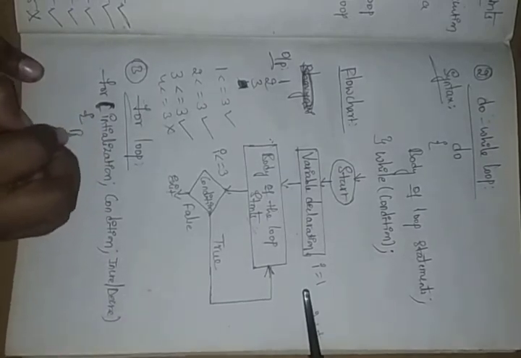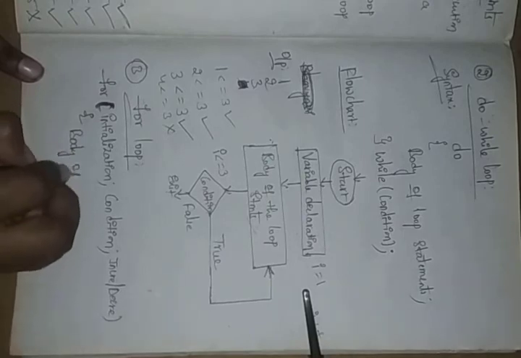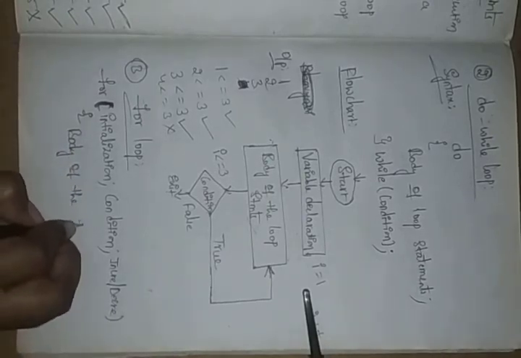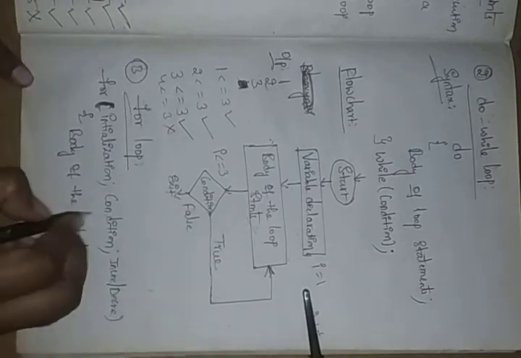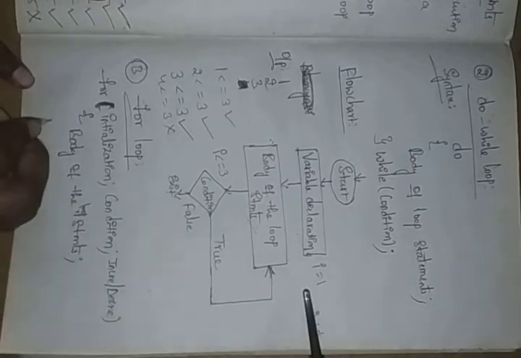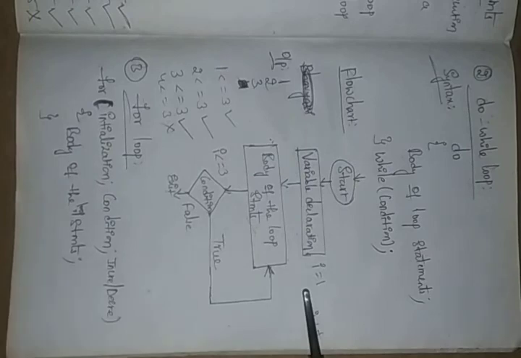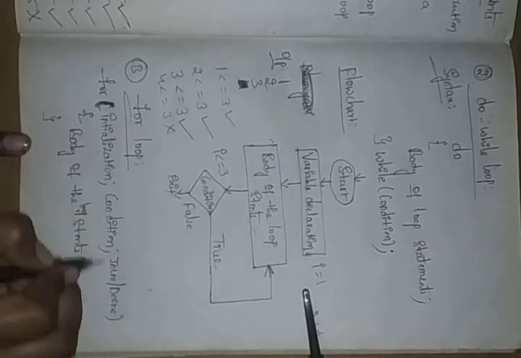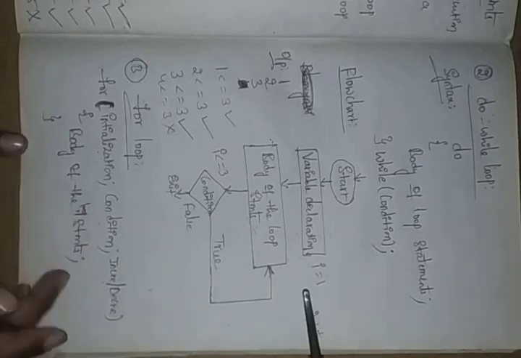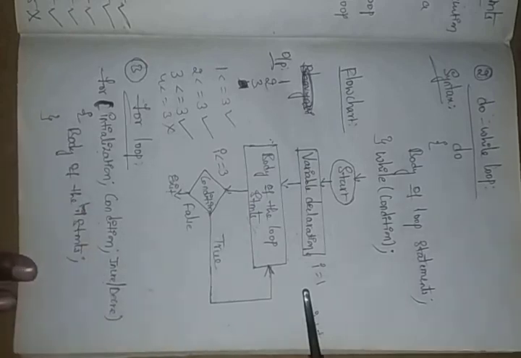And open this one, you can write the body of the loop statements, and close this one. So here these three, initialization, condition, increment or decrement, are separated by semicolons.